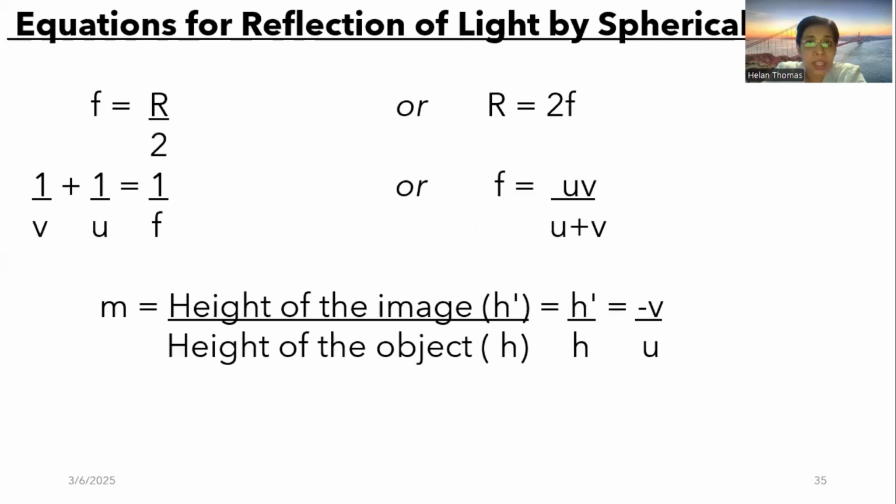Yeah, these are the equations for the reflection of light by spherical mirrors. The first one, as we discussed, is that the focal length is half the radius of curvature, or otherwise, the radius of curvature is twice the focal length. And the mirror formula: 1 by v plus 1 by u is equal to 1 by f. This can be simplified if you cross multiply. You will get f is equal to uv by u plus v.